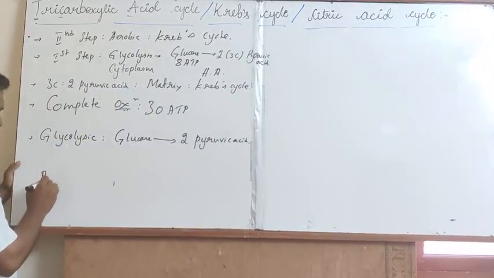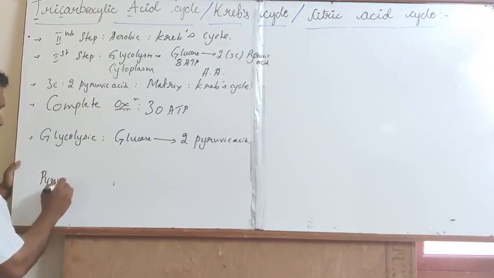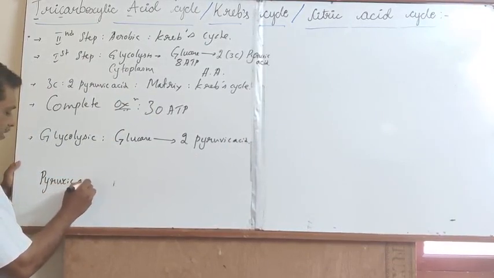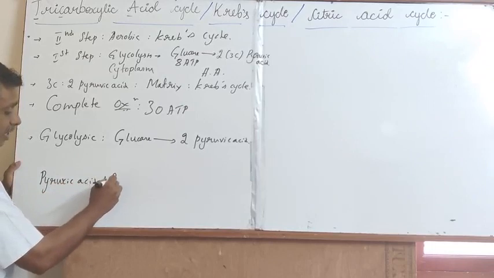The 2 molecules of pyruvic acid, in the presence of